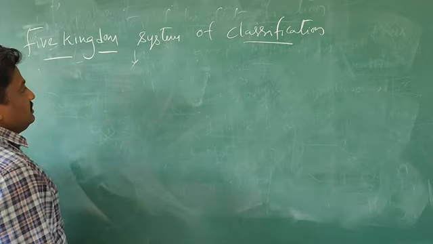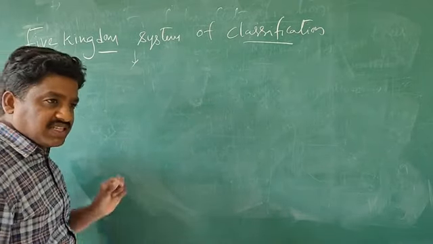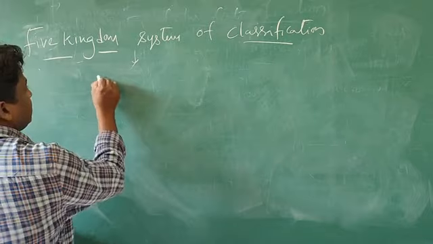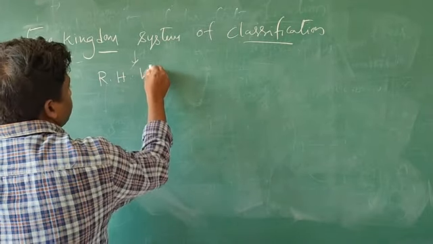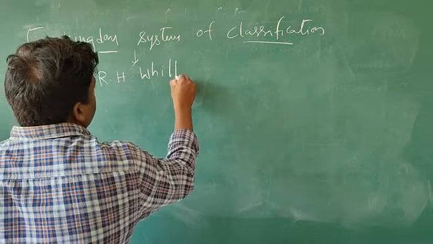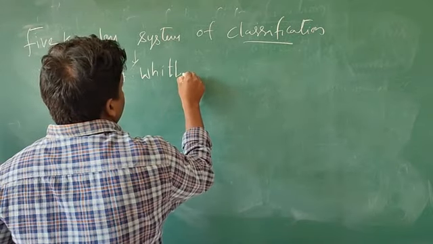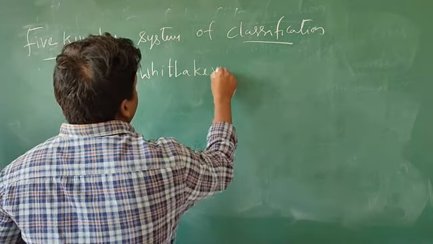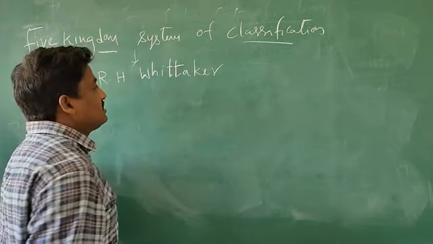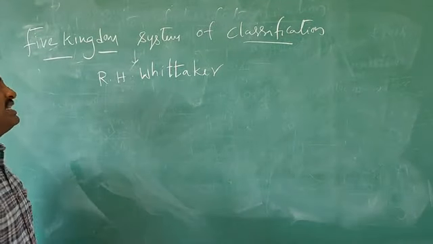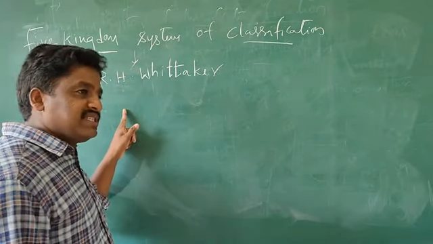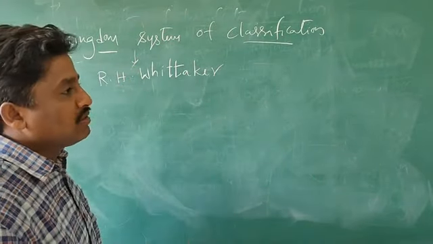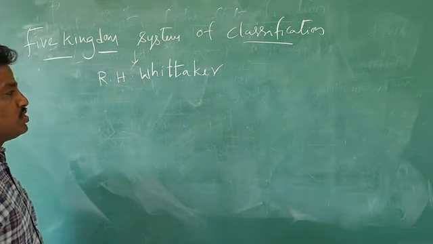Such a classification system was proposed by the scientist R.H. Whittaker. This five kingdom system of classification was proposed by scientist R.H. Whittaker. What are the five groups?